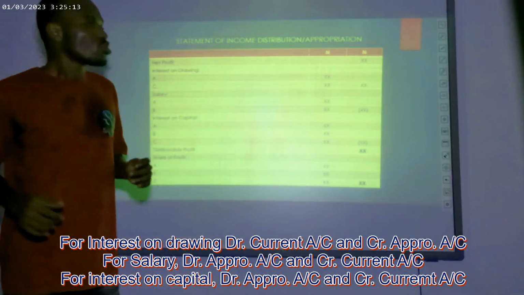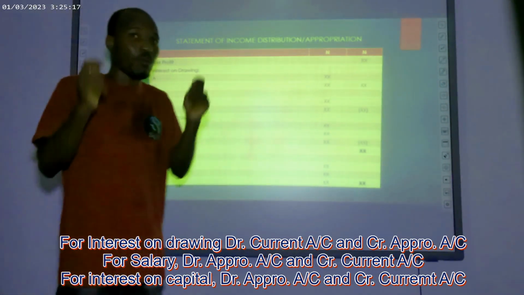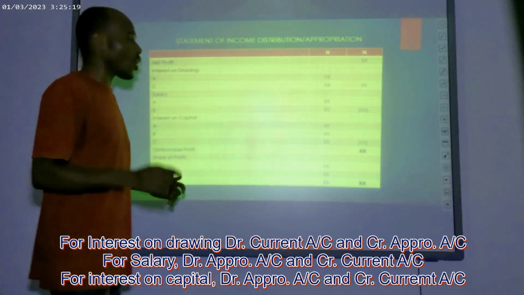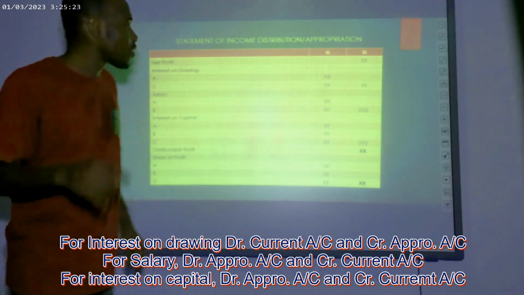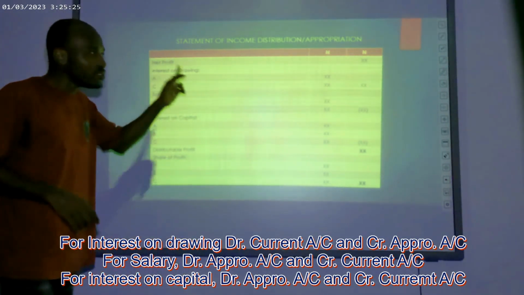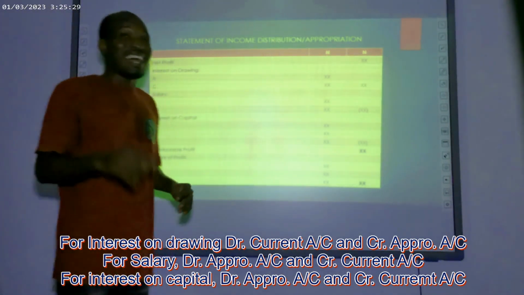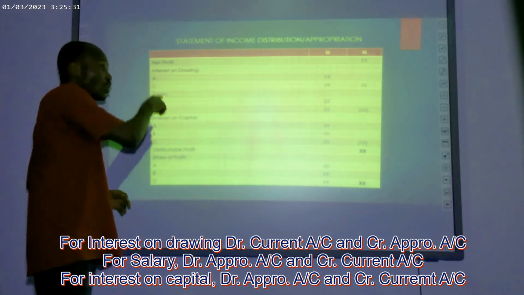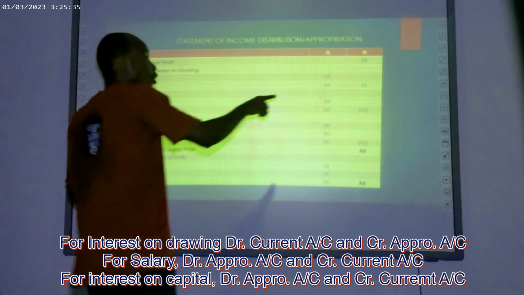So either of the two. So we debit that to our current account. We assume we are maintaining this capital account. So we debit that to our current account and we will credit that to our income statement of distribution of income, or our appropriation account. And if we are crediting that interest on drawing to our appropriation account, that means we are adding it to the net profit.